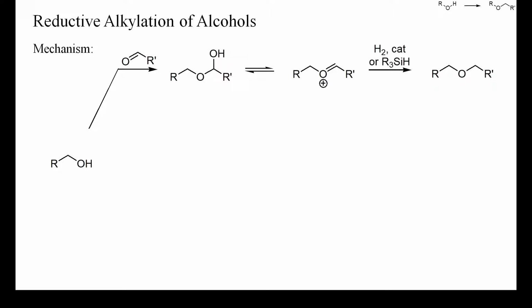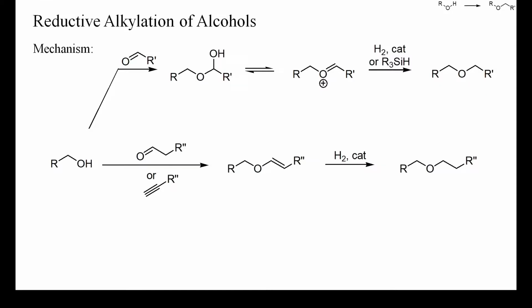Silanes and hydrogen in combination with catalysts and acids are, for instance, well suited for the reduction of acetals or hemiacetals. Alternatively, alcohols can be converted into enol ethers by treatment with aldehydes or ketones, or by addition to alkynes. Enol ethers can be hydrogenated, but not as readily as simple alkenes. The choice of catalyst, solvent and additives is a bit more tricky, and the literature should be checked for optimized conditions. I'll show you an example later.